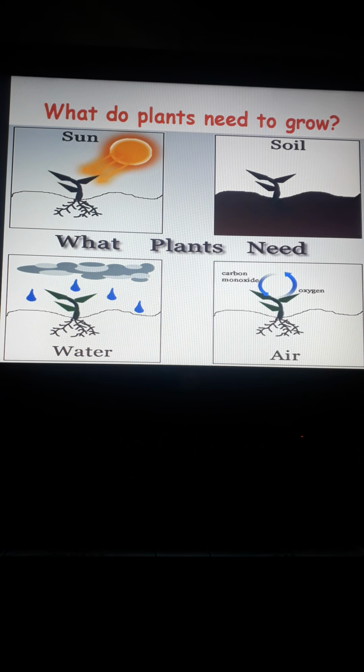In this slide today we have discussed the types of plants, some aquatic plants and some weeds, and what plants need to grow. In the next slide we will discuss the parts of plants and uses of plants also.